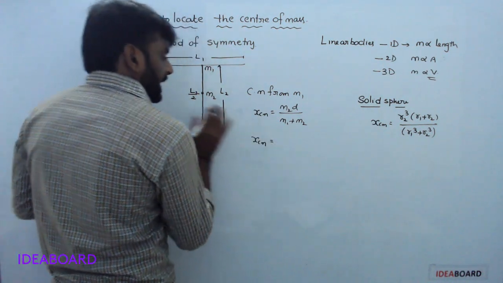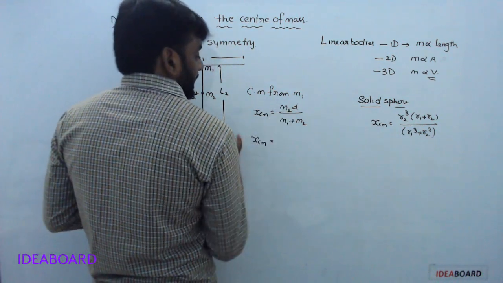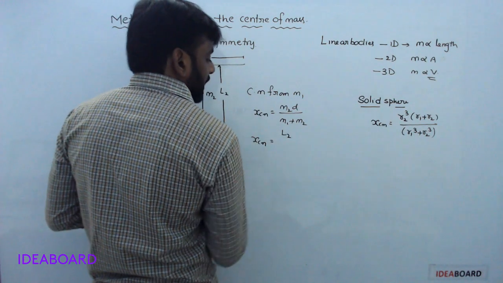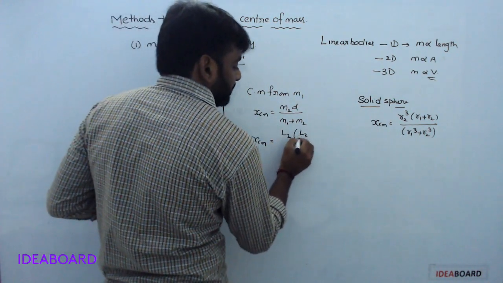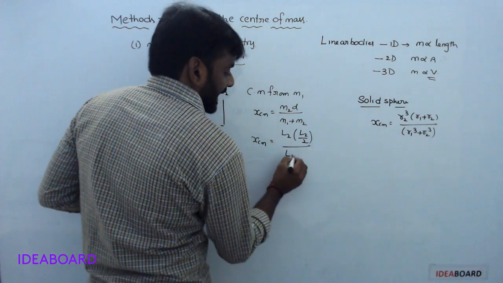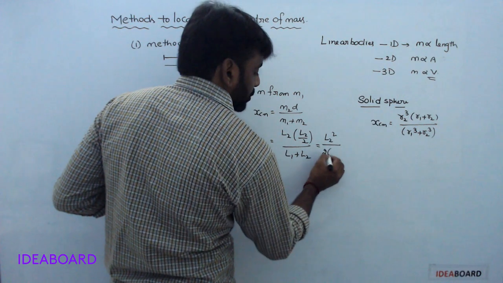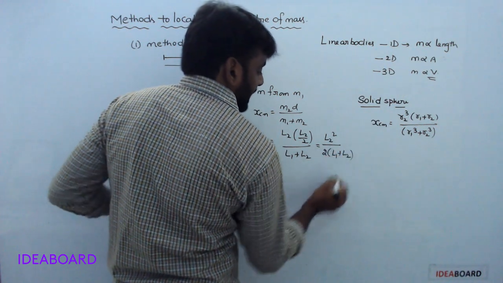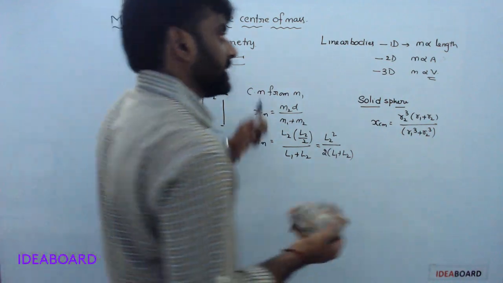x_cm, in one-dimensional cases you consider length. m2 you write as L2. The separating distance between them is L2 by 2, divided by L1 plus L2. So x_cm is L2 square by 2 times (L1 plus L2).